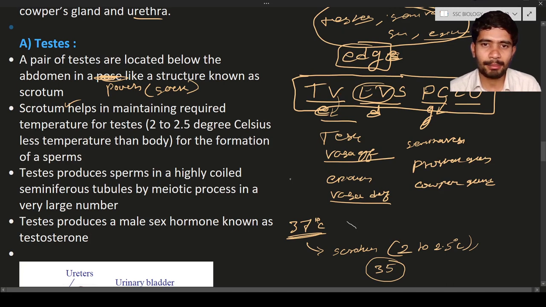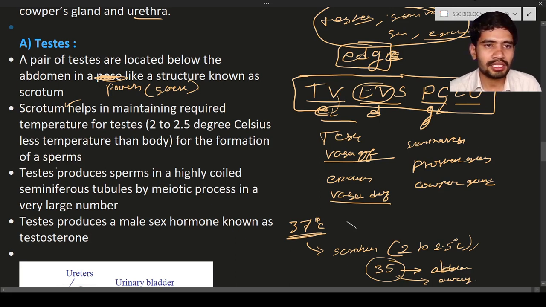The scrotal sacs move up and down because of the temperature in the environment. In winter, there is less temperature, so to maintain 35 degrees Celsius, they move near to the abdomen. In summer, they move away from the abdomen, just to maintain the temperature.